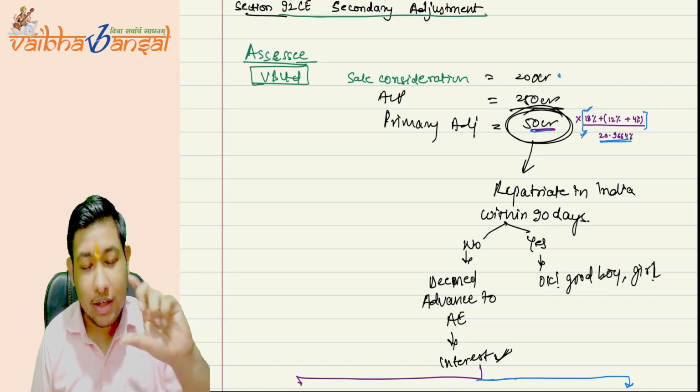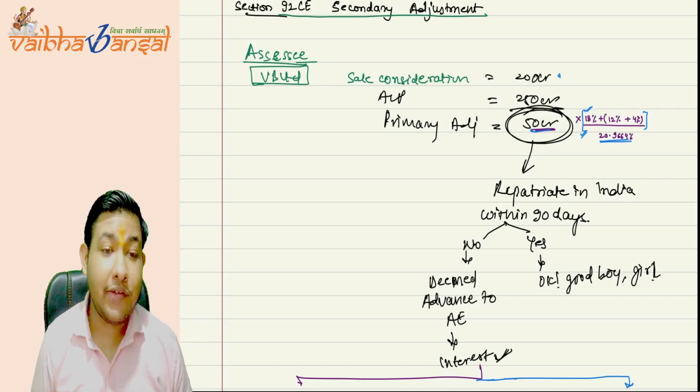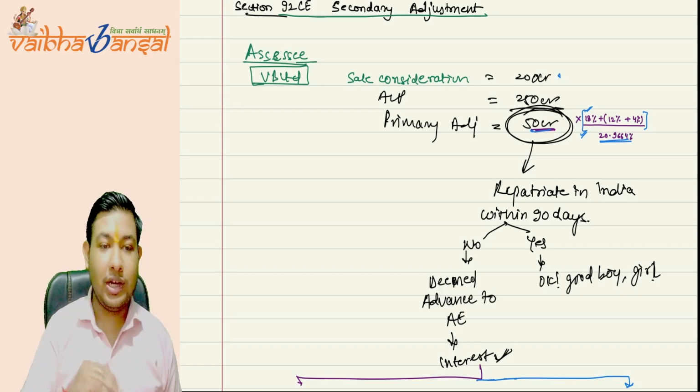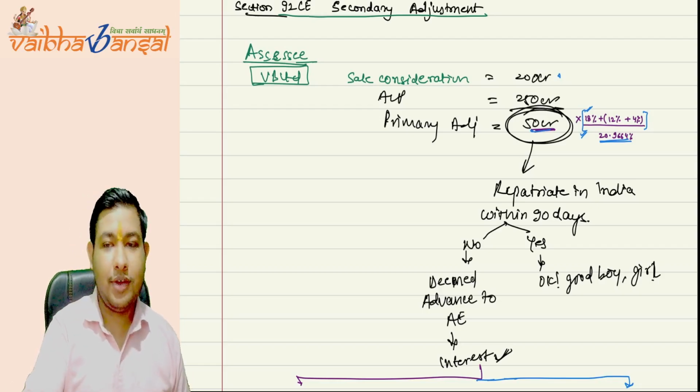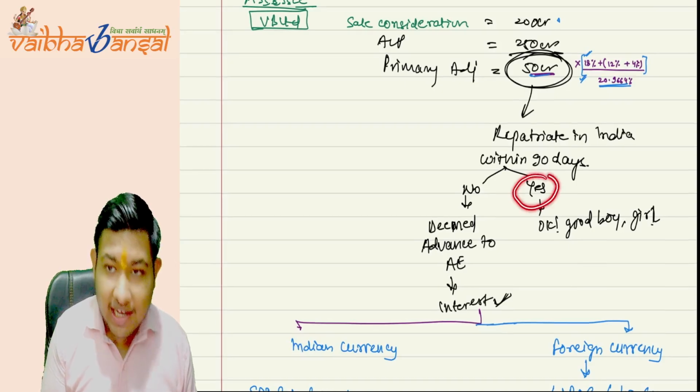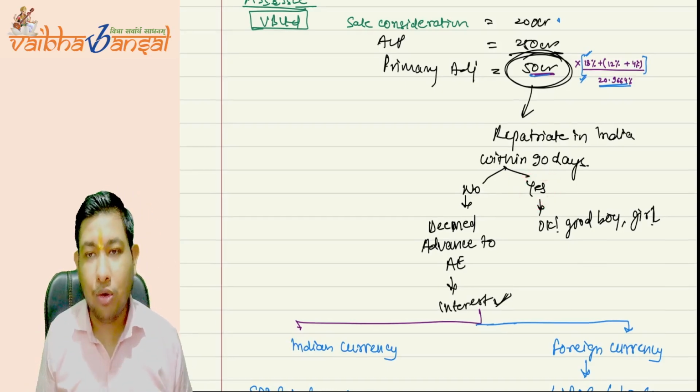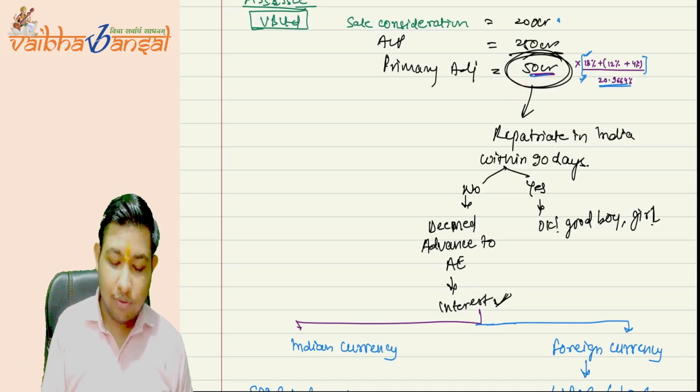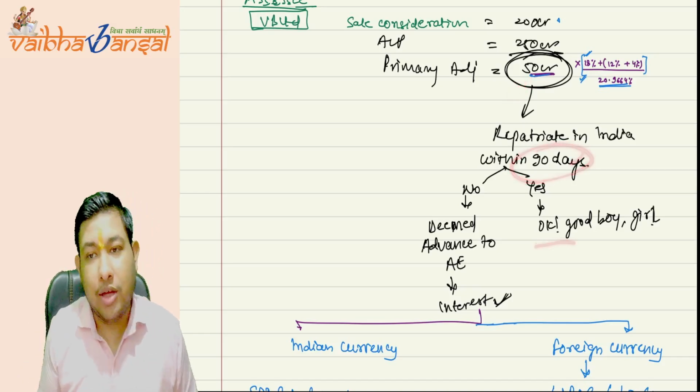If you take back the 50 CR to India within 90 days, then okay, you are a good boy.